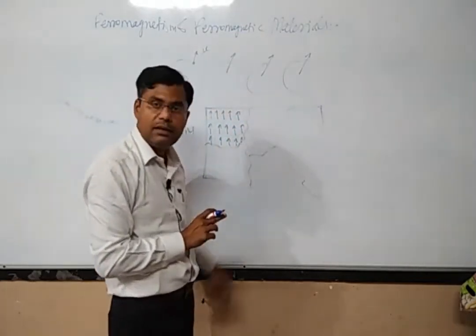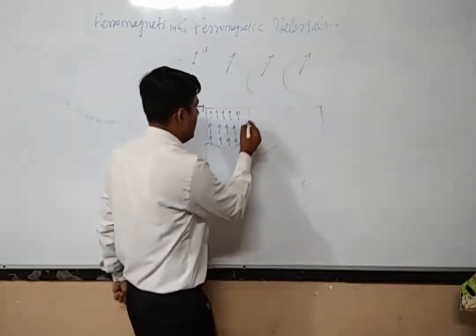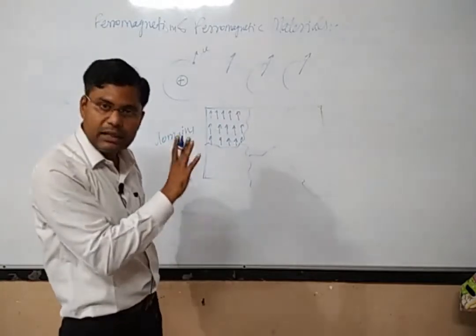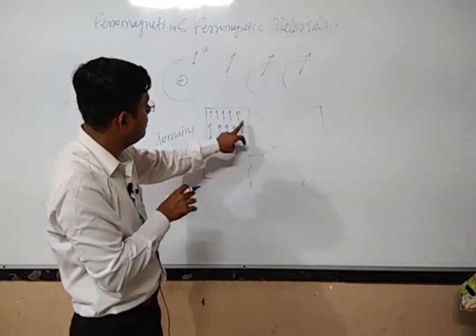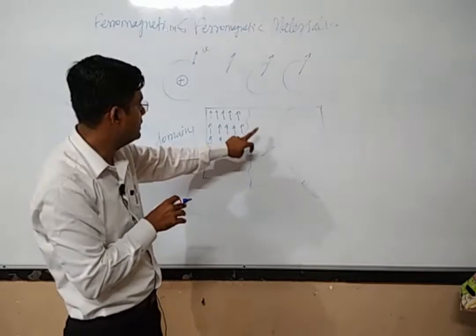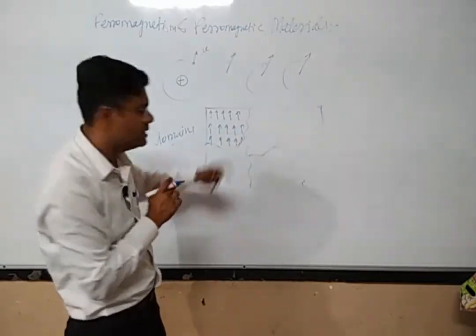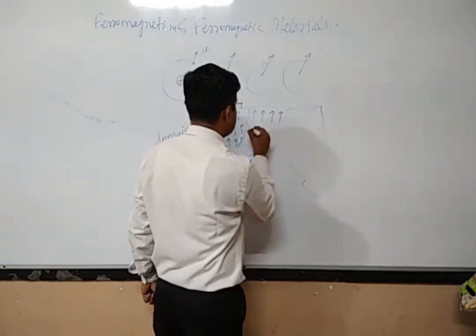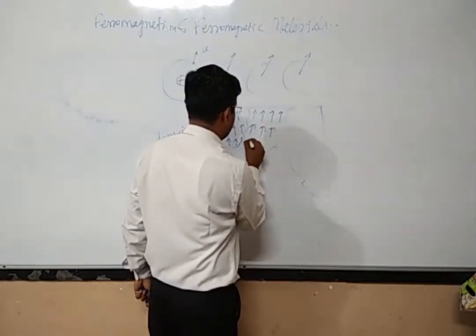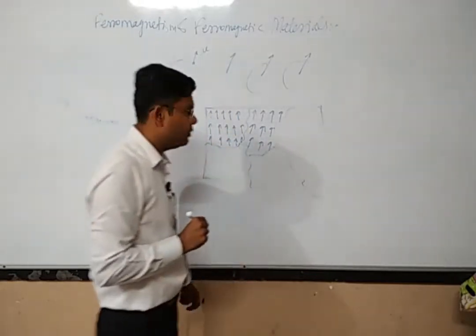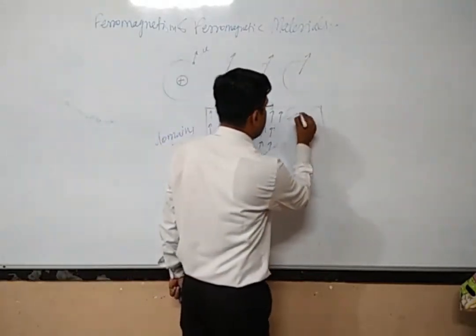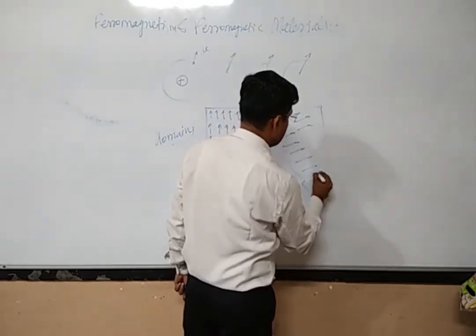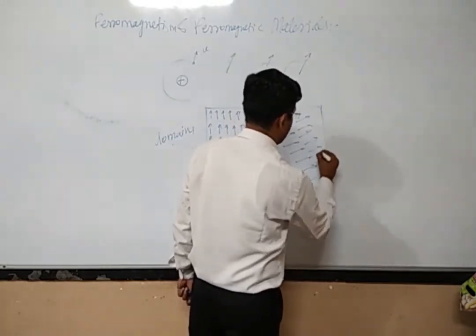What about the next domain? Here also all the magnetic moment vectors will be completely aligned, but the direction of alignment may be different. In another domain the direction of alignment may be like this, but within a domain all the atomic magnets are aligned in one particular direction only.